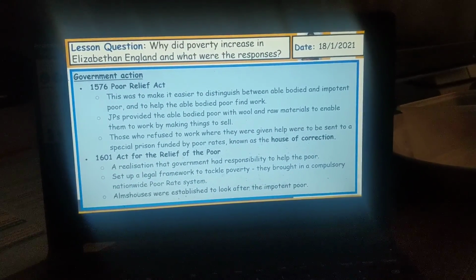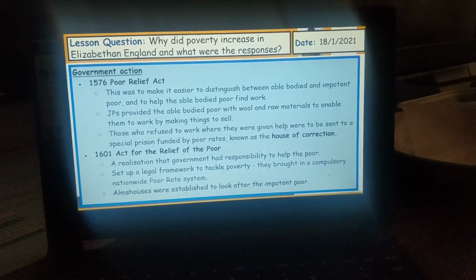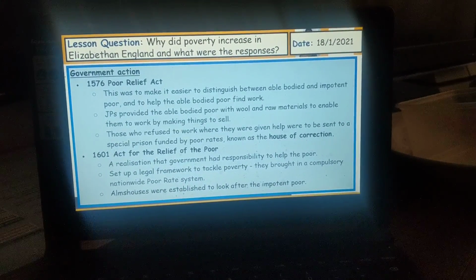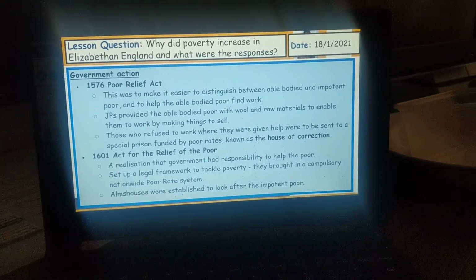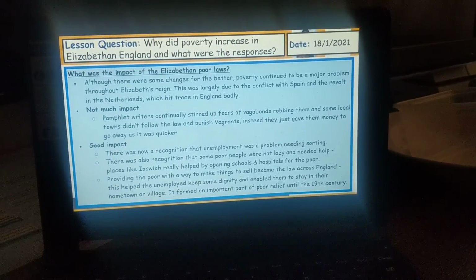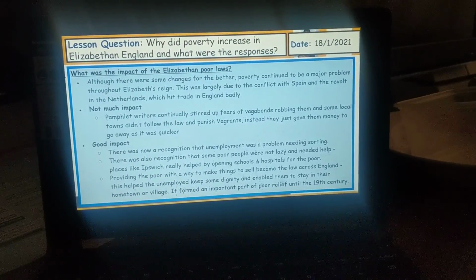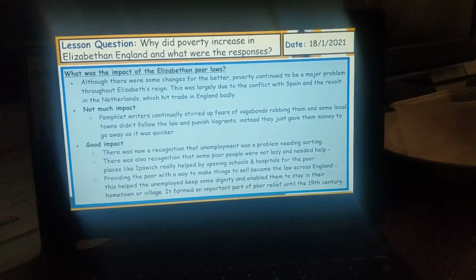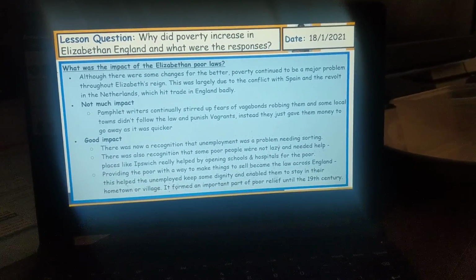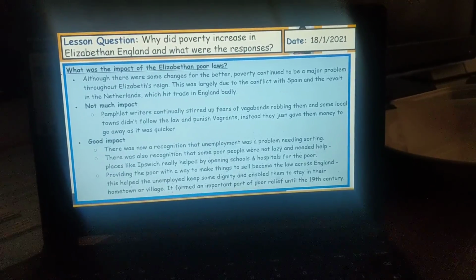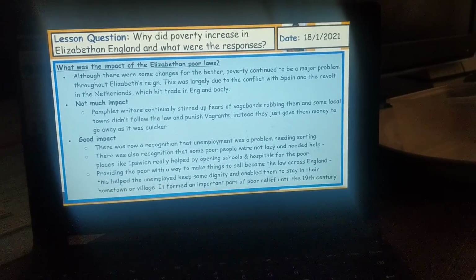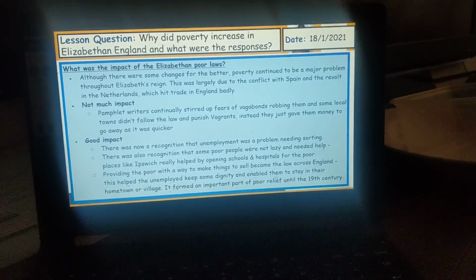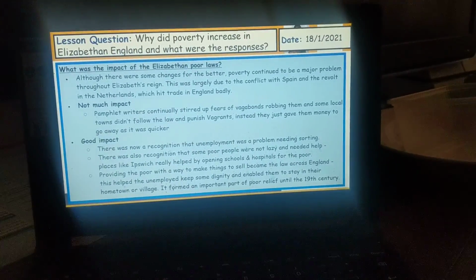Also, other laws and acts that were passed was the Poor Relief Act in 1576, and then in 1601 you had the Act for the Relief of the Poor. So what was the impact of Elizabeth's poor laws? So although there were some changes for the better, poverty still continued to be a massive problem during Elizabeth's reign. This was largely due to the conflict with Spain and the revolt in the Netherlands, which hit trade really badly.